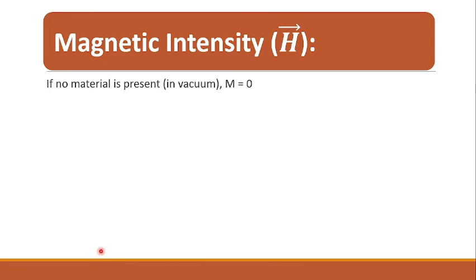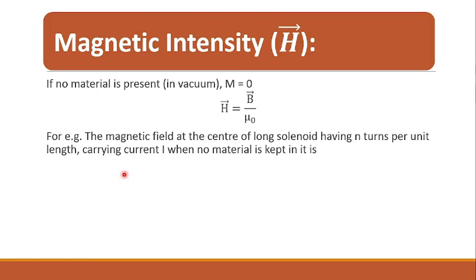If no material is present, that is in vacuum, M is equal to 0, and therefore we get H vector is equal to B vector upon mu 0. For example, the magnetic field at the center of a long solenoid having n turns per unit length carrying current I, when no material is kept in it, in that case B vector is equal to mu 0 nI. Hence magnetic intensity in that case will be equal to H vector is equal to B vector upon mu 0 is equal to n into I, where n is the number of turns per unit length and I is the current.